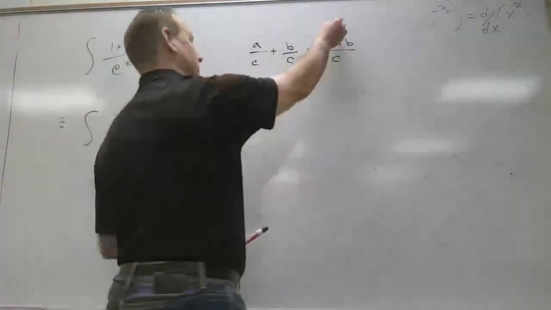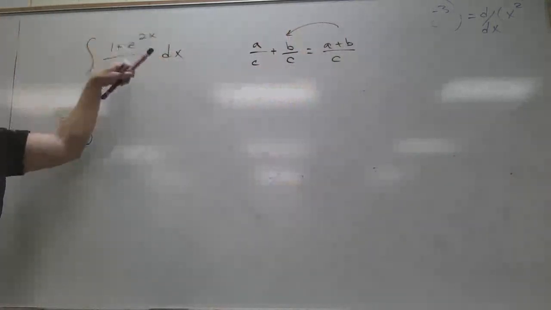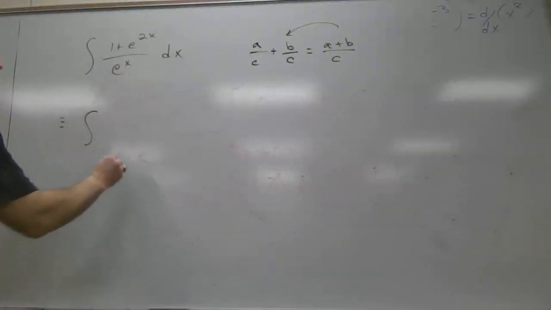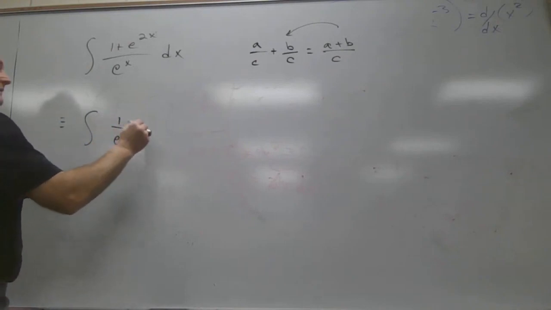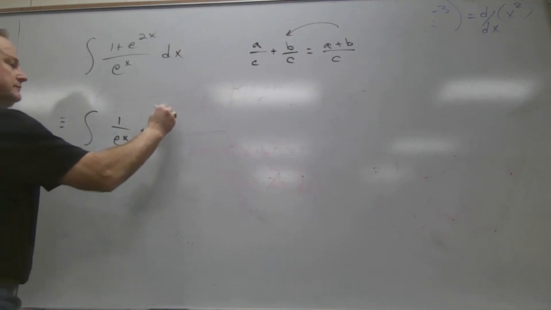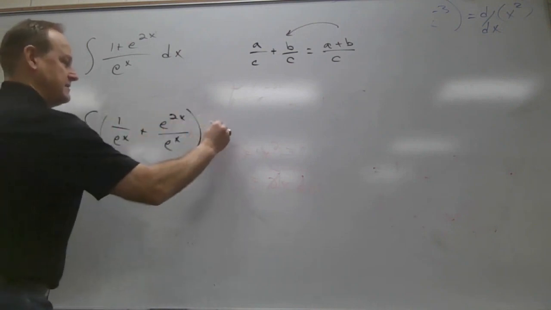Undo it, go the other way. I've got a sum of a binomial up here, one over e to the x plus e to the 2x over e to the x, with respect to x.